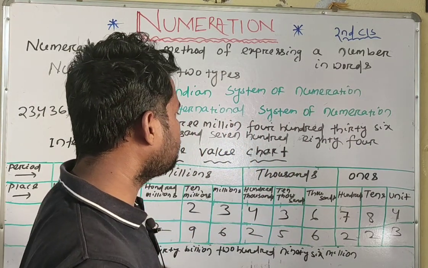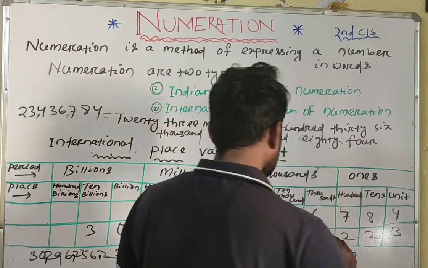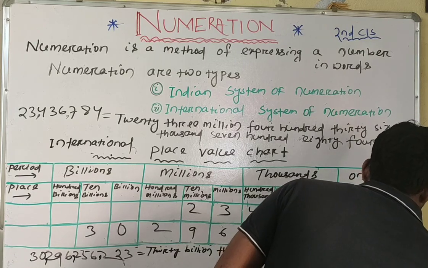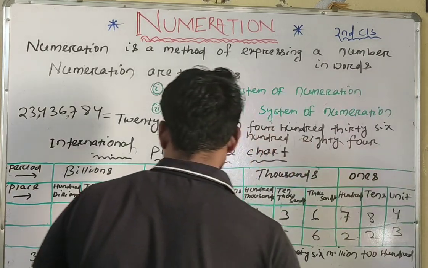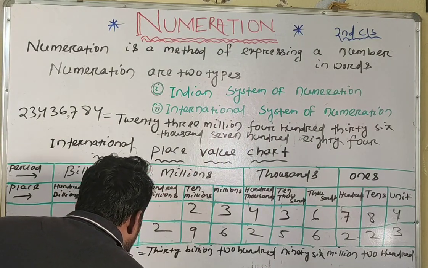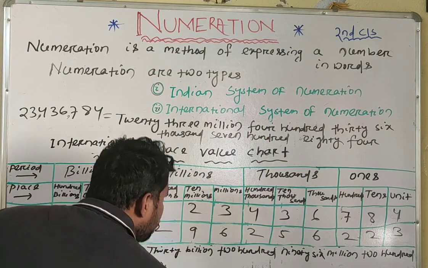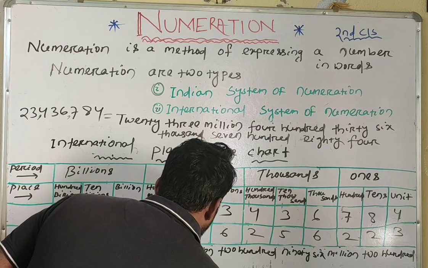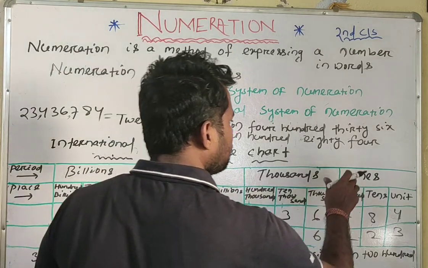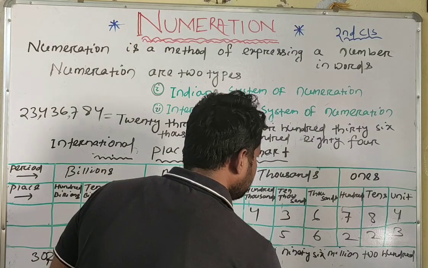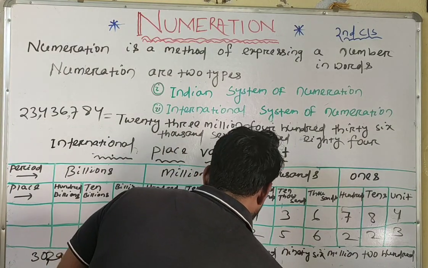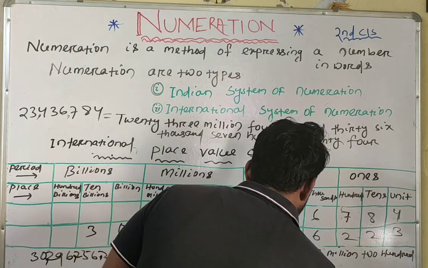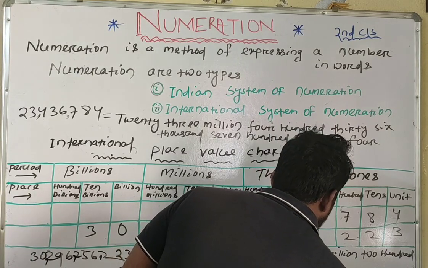And in the thousands period, 3 digits are present, so we will write 256,000. And once the period consists of 3 digits, we can write 223.